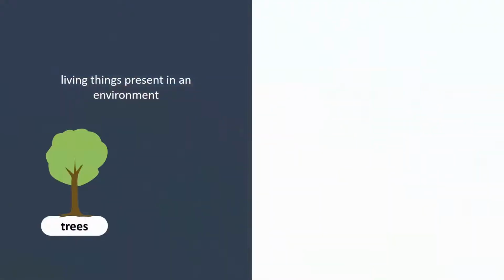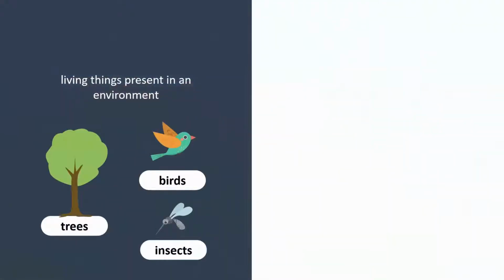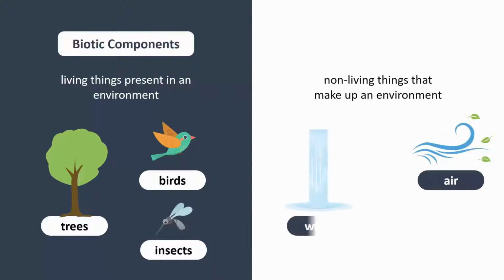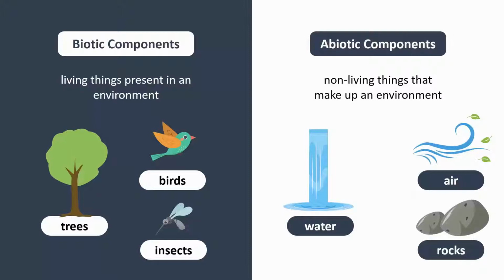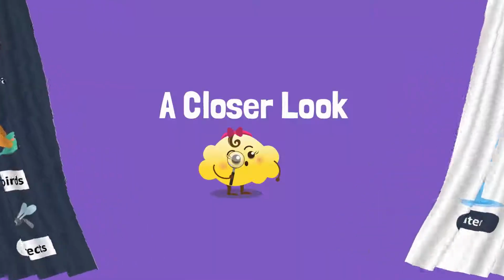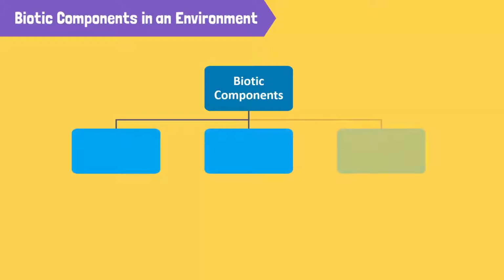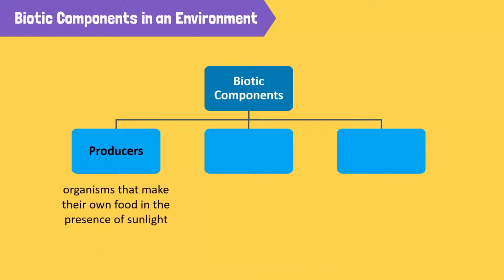The living things in our environment are referred to as biotic components of the environment, whereas non-living things that make up an environment are called abiotic components. Let's take a closer look. The biotic components of the environment are sorted into 3 groups or levels based on their role in the environment. The first group or level are called producers. They make their own food in the presence of sunlight by a process called photosynthesis.